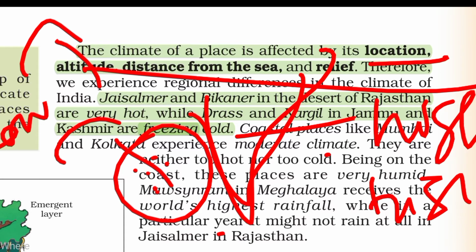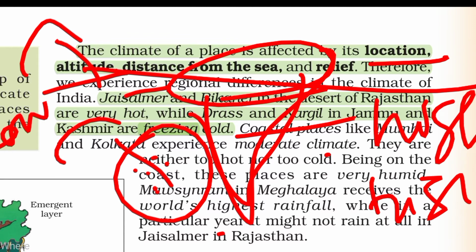So the location, distance and altitude matter. When you are near the sea, the temperature is low and the rainfall is high. So it changes according to the sea and ocean effect.